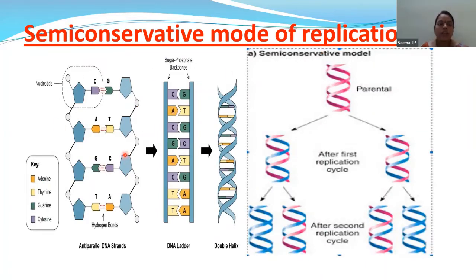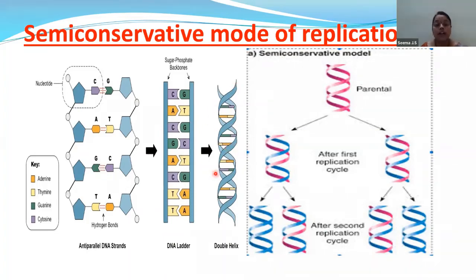If you see the image here, these are the sugars, this is the phosphate, and these are the nitrogen bases. If you recall our first class, I mentioned all these to you. These are the nitrogen bases. They bond with each other using hydrogen bonds, and hydrogen bonds are very weak bonds. We discussed all these in our previous class, and the strands are anti-parallel to each other. This is the general structure. But when the DNA coils, the structure is like this. So when the DNA undergoes double helical structure, it is visible like this.